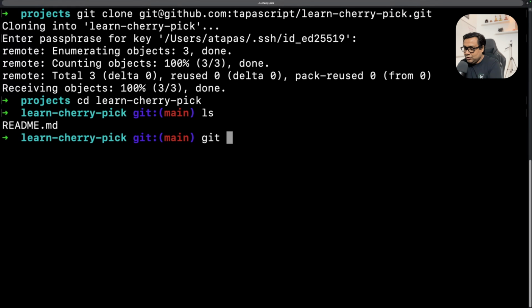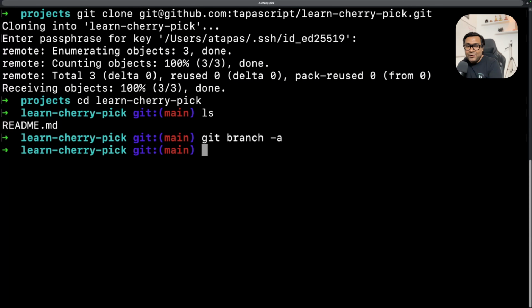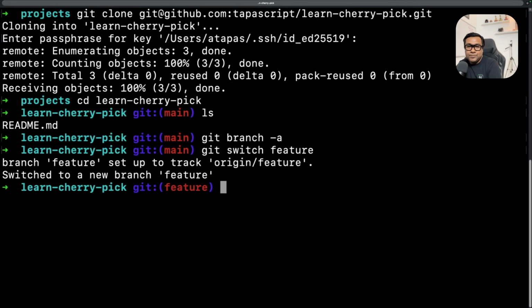And if I want to check my branches, I can see that I have main, feature, and dev, and locally I have the local copy of the main branch. Excellent. Everything is set up for me. Now I'm going to simulate the scenario. So what I'm going to do, I'm going to go to my feature branch. For that, I'll use the command git switch feature. So I'm in my feature branch right now.